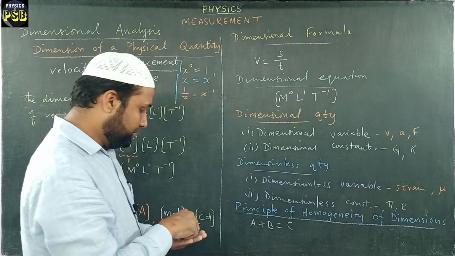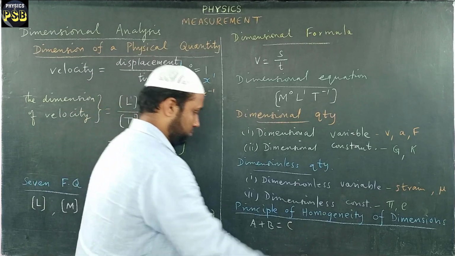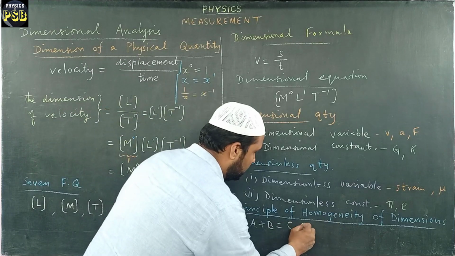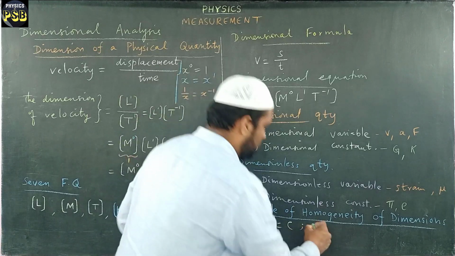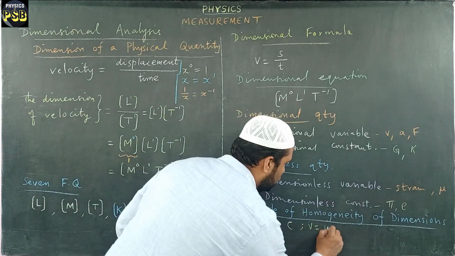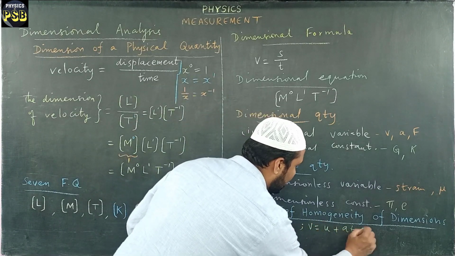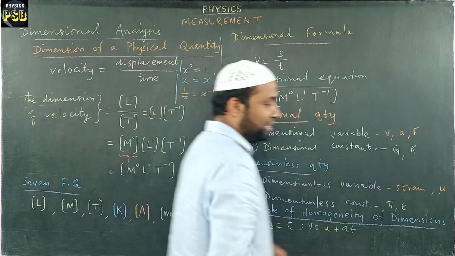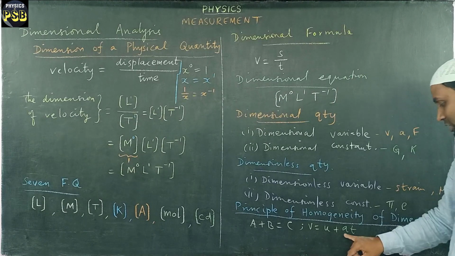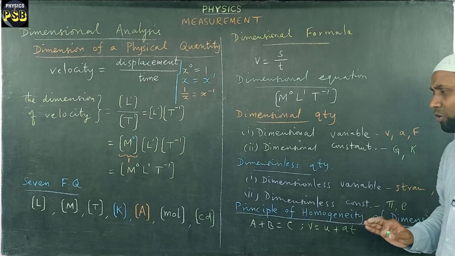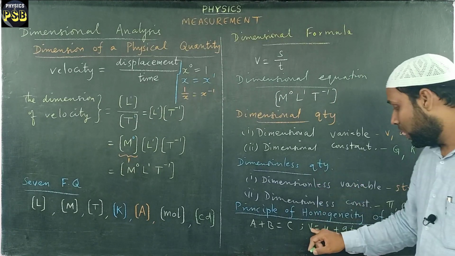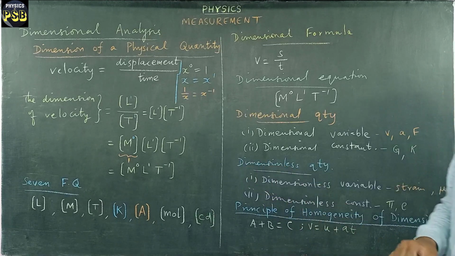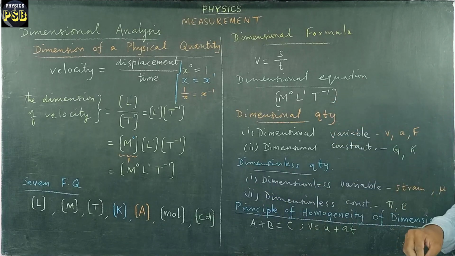I take one example. I take the first equation of motion, v equals u plus at. Here v stands for final velocity, u stands for initial velocity, a is acceleration and t is time. We know the dimension of velocity is L T power minus 1.